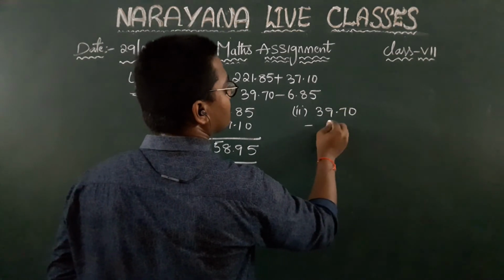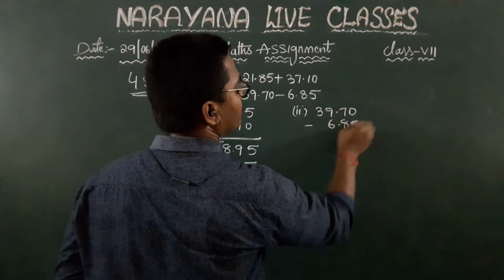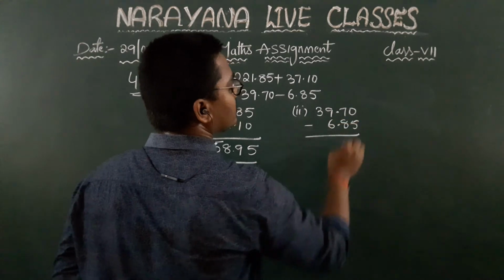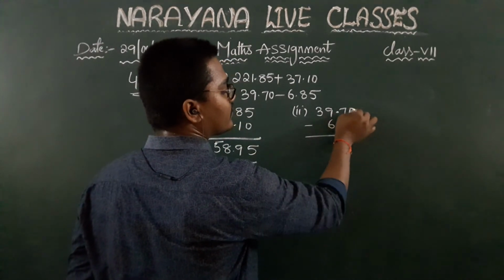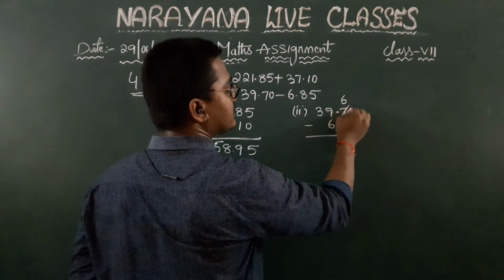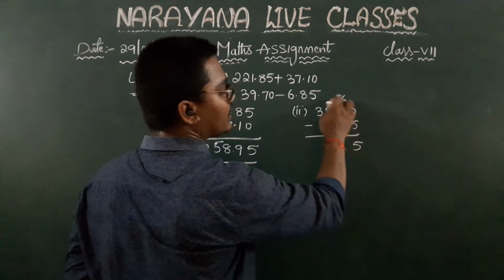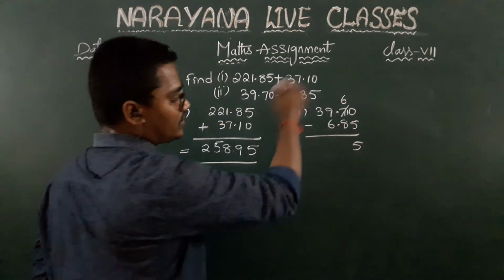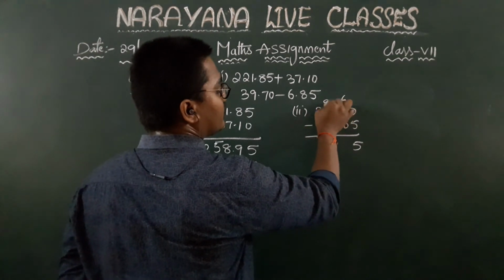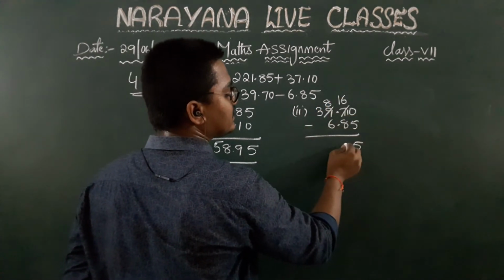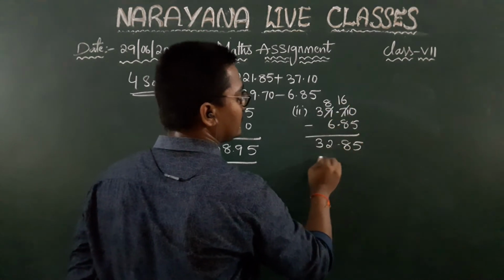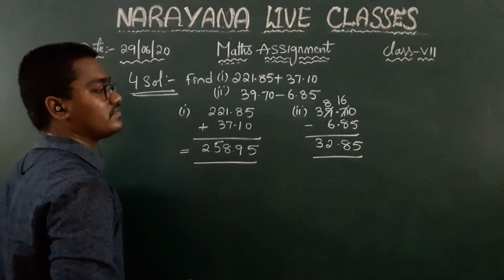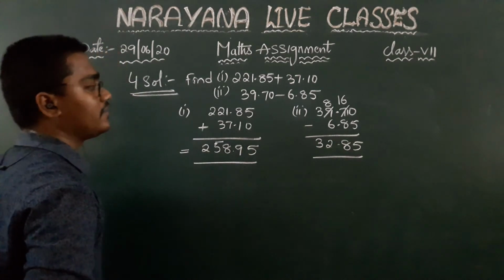39.70 minus 6.85. You need to follow the procedure, children. Your decimal points should be in a particular order. Okay. We cannot subtract 5 from 0, right? We need to take a carry. That is 10 minus 5 is nothing but 5. We cannot subtract 8 from 6, so we will take a carry again. So it will become 8 and 16. 16 minus 8 is nothing but 8. 8 minus 6 is nothing but 2, 3. So the resultant answer will be 32.85.